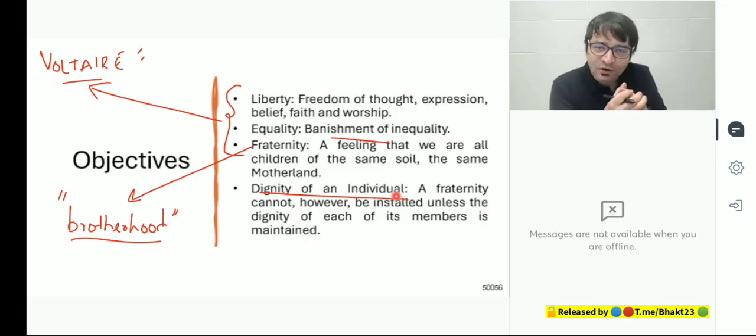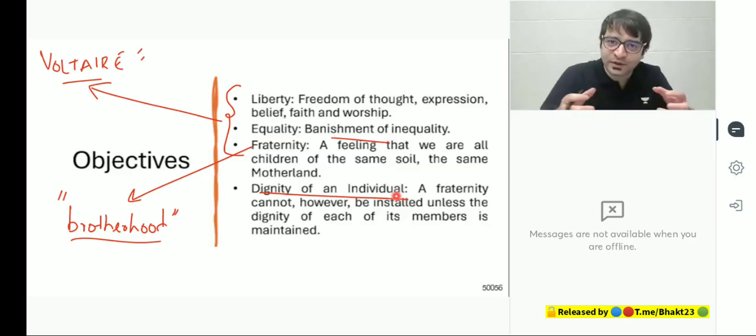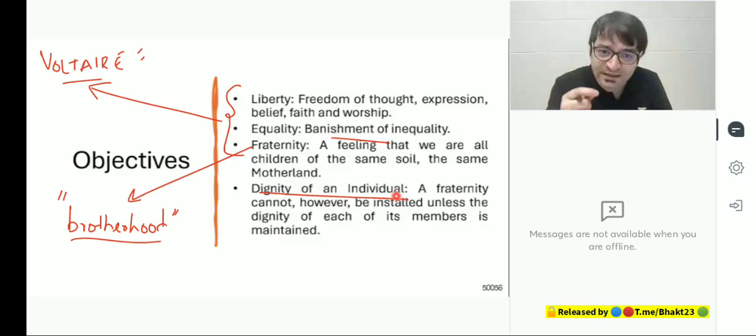So through this dignity, we will build a society where we are all equal to each other, where we are united. And once we are united, this nation as a whole will never be destroyed. It will remain integrated.